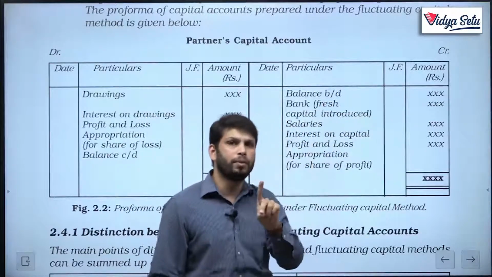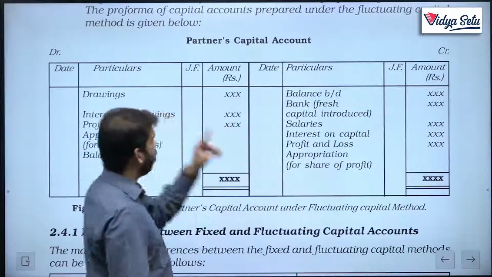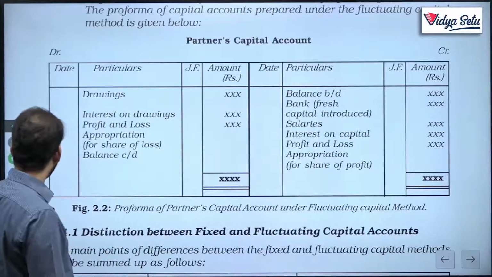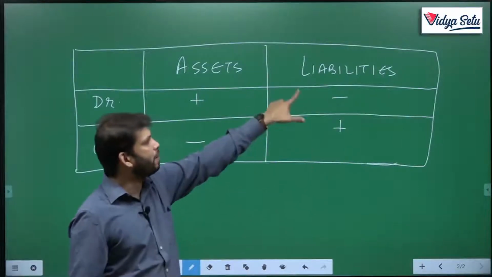You just have to remember one thing. On the credit side, whatever comes will increase the capital. On the debit side, whatever comes will decrease the capital. Why? Because we already know this: on the credit side, whatever comes will increase the capital liability.